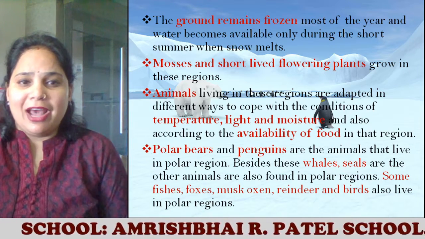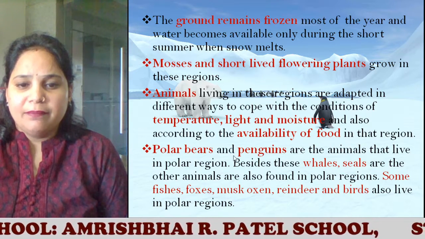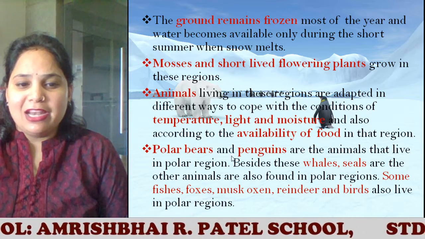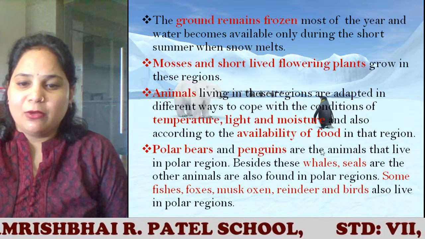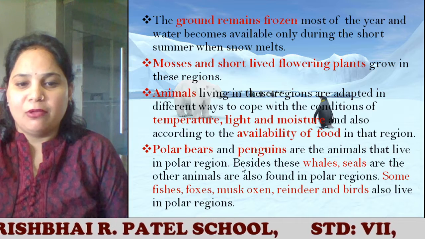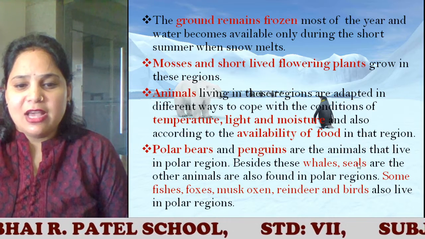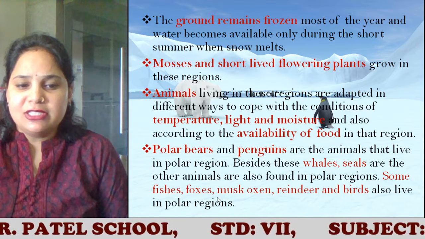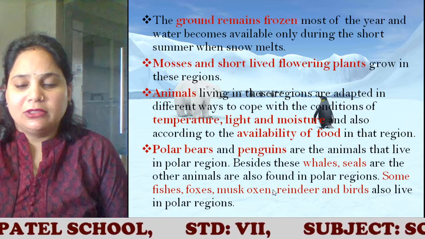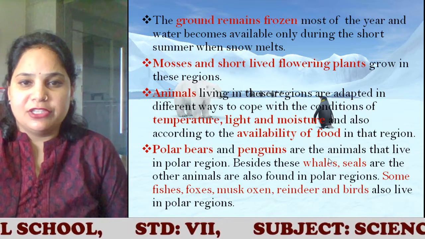What kind of animals do we see in the polar region? We have polar bears and penguins. The main animals which we are going to discuss in this chapter are the polar bear and penguins, which live in the polar region. Besides these, we have whales and seals. Other animals like fishes, foxes, musk oxen, reindeer and birds also live in the polar region.